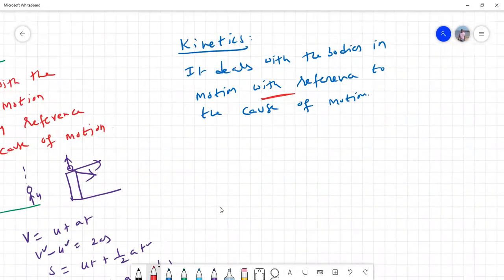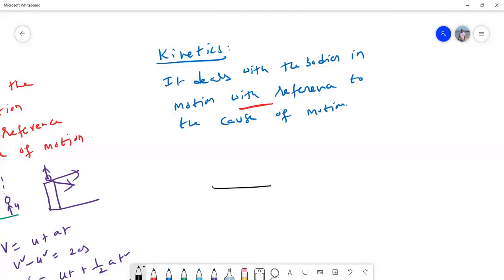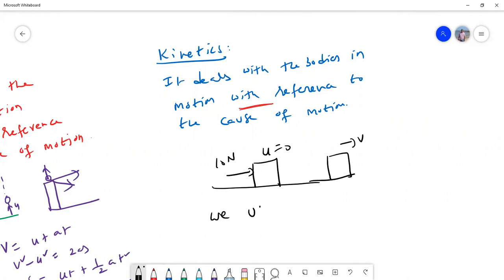Here we talk about who is causing the motion. For example, I say that there is a body and initially it is at rest. When I apply a force of 10 Newton, the velocity of the body changes to, let's say, v. That means the body is moving because of the action of this force. And here we use laws of motion, that is Newton's laws. Here we use Newton's first law, second law, and third law.